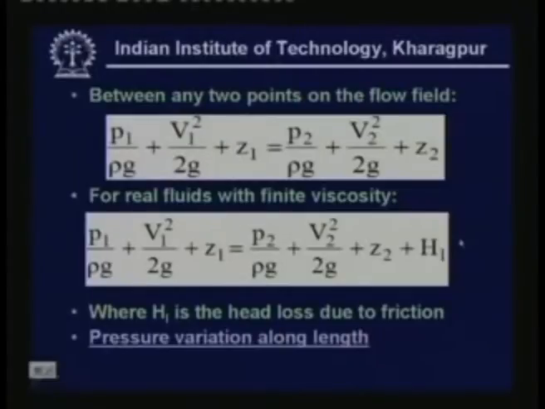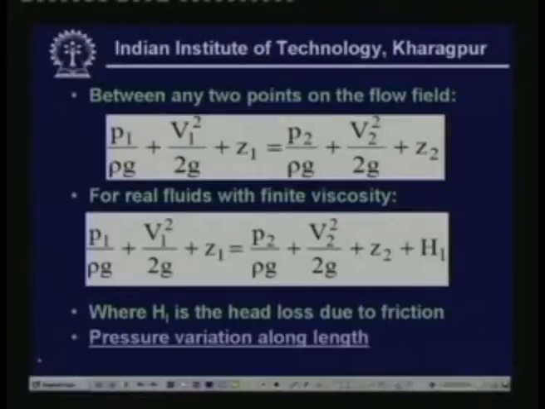Now between any 2 points in the flow field you can write Bernoulli equation in this form. For example, I am writing this between point 1 and 2, then the summation of static head plus velocity head plus head due to datum at point 1 is equal to the static head plus velocity head plus datum head at point 2.